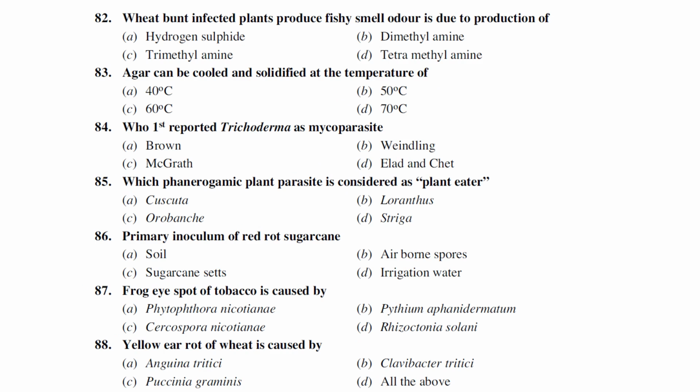Wheat bunt infected plant produces a fishy smell odor due to the production of dimethylamine, trimethylamine. Answer is trimethylamine. So the infected wheat plants, not only infected wheat plants or infected kernels, also produce a fishy smell odor, some kind of bad odor, due to the production of trimethylamine.